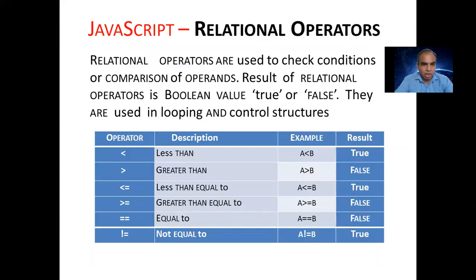Next one is the relational operator. These are used to check conditions, comparison. The result of a relational operator is Boolean, true or false. They are used in looping or in control structures.